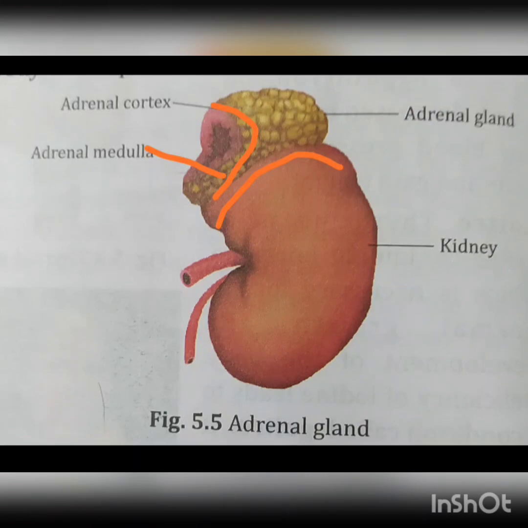Hyposecretion of adrenal glands causes Addison's disease. Its symptoms are weight loss, weakness, fatigue, and low blood pressure. Hypersecretion of adrenal glands causes Cushing's syndrome. Its symptoms include obesity, increased fat around the neck, and thinning of the arms and legs.